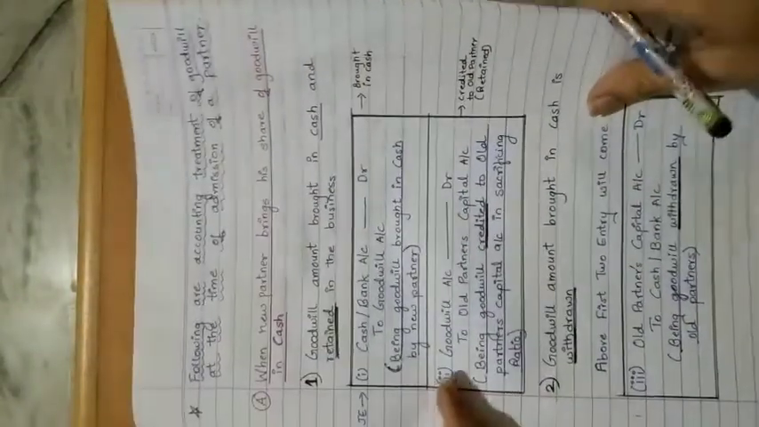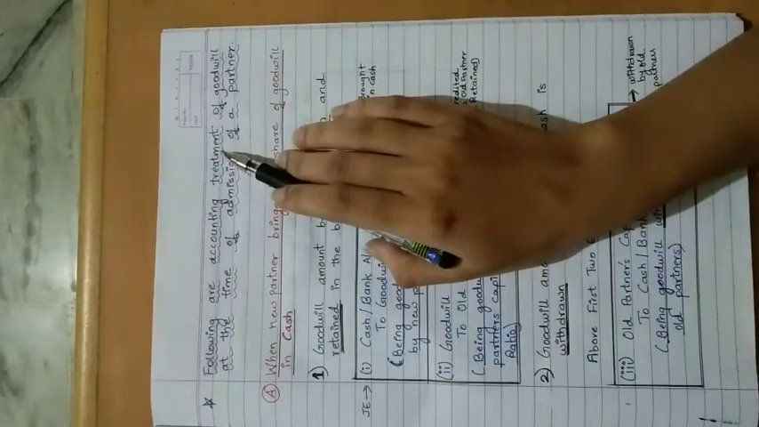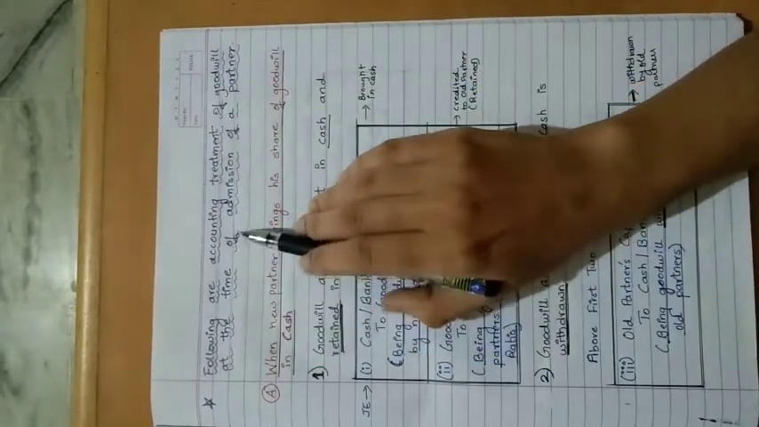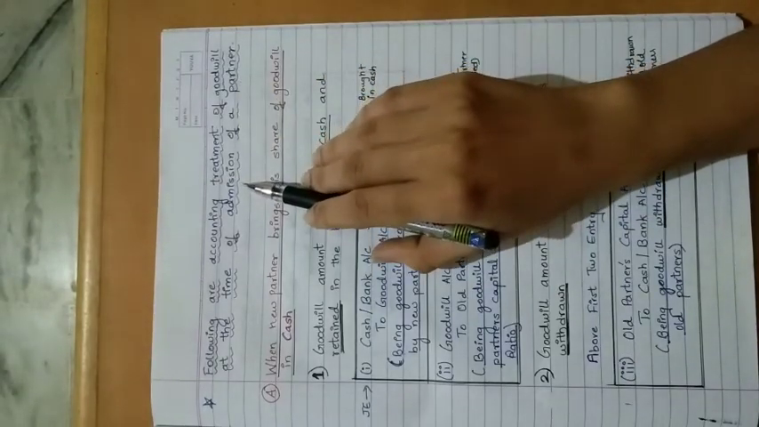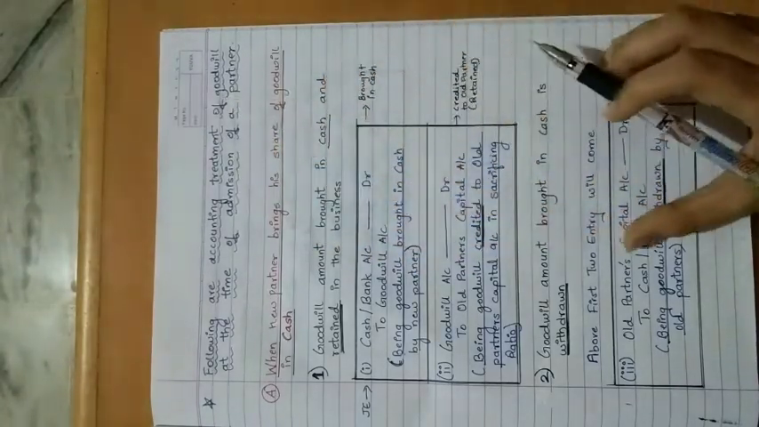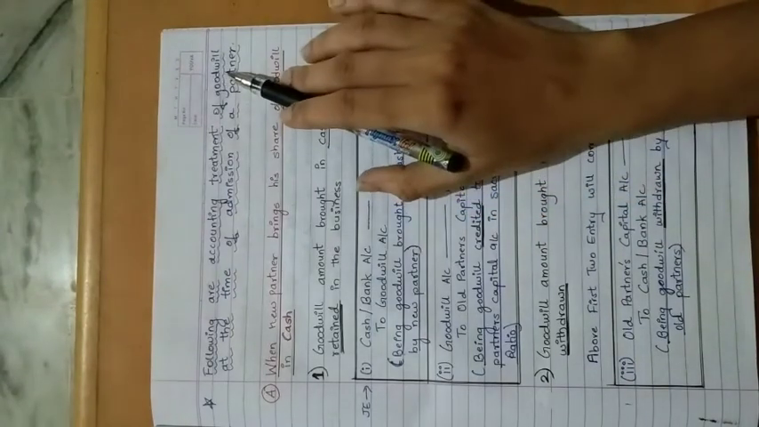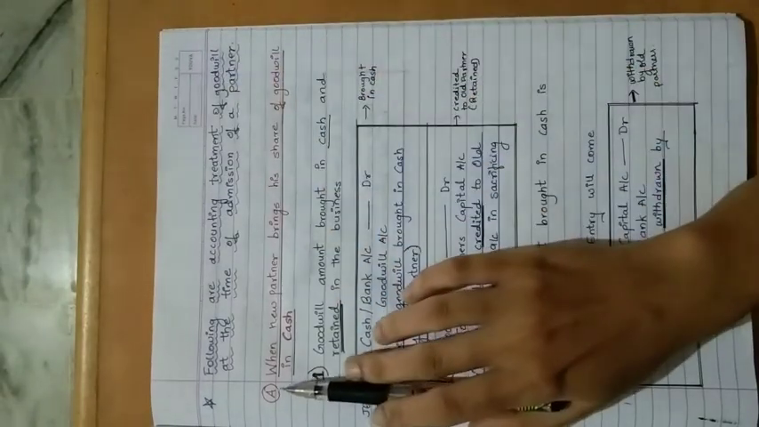But before that, I will first explain the first situation of the treatment of goodwill. Okay, now what is given here? Following are the accounting treatments of goodwill at the time of admission of the partner. So when the old partners are admitting a new partner in the business, the following accounting treatments can arise with respect to goodwill, which is brought by the new partner. Okay, so what is the first case here?